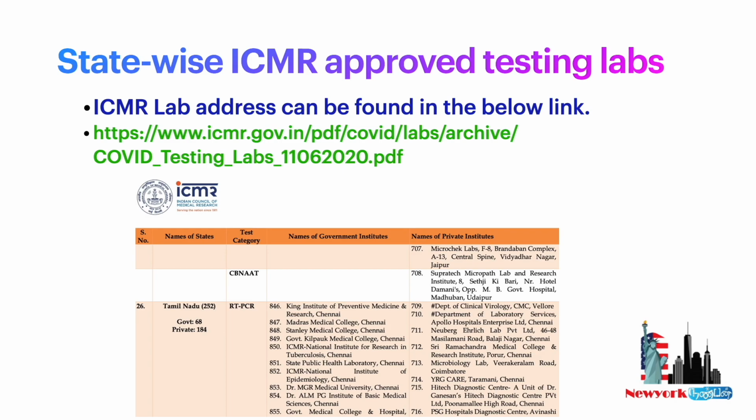For example, for Tamil Nadu you have to go to the T section and scroll down to see Tamil Nadu, or any other state. Just scroll down to check your centers. Both government and private centers are listed separately, so you can choose whichever is comfortable. Most of the labs give the result in 1 to 2 days, so this should be well and good for you to travel with these lab results.